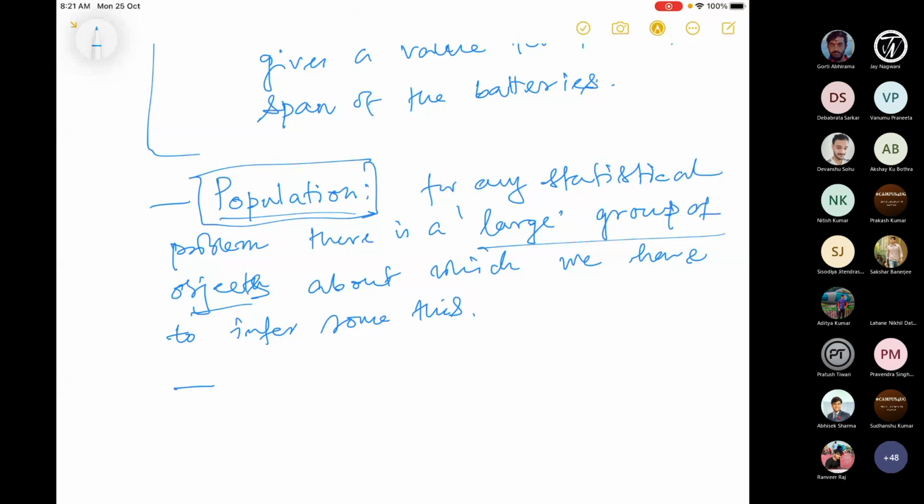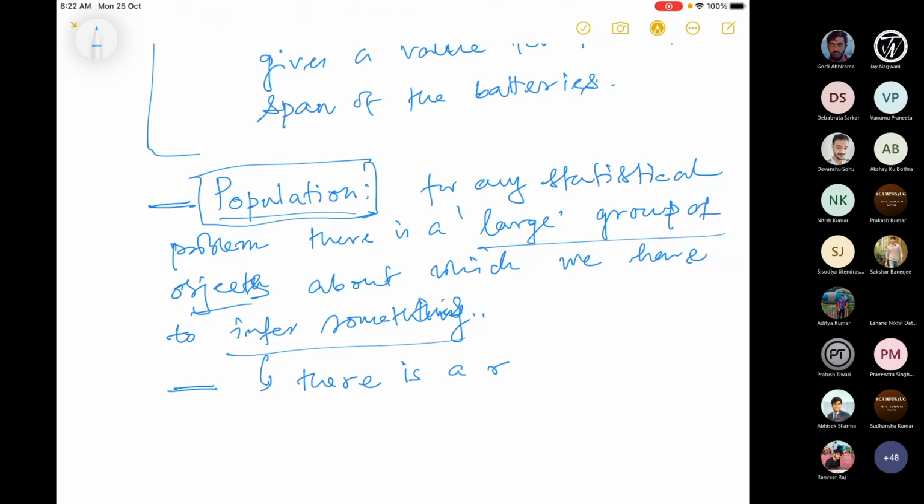Now, when I say infer, infer what? So that means about which we have to infer something. So we must have a random variable. Here the second point, corresponding to this problem, is that there is a random variable.